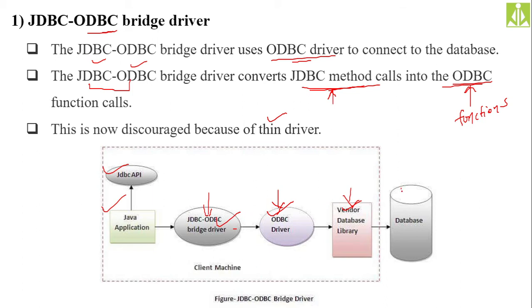You can install this in any system, but you need all of these on the client machine: the JDBC-ODBC bridge driver, the ODBC driver, and the vendor-specific database library files. Only then can you establish communication between your Java application and the database with this approach.